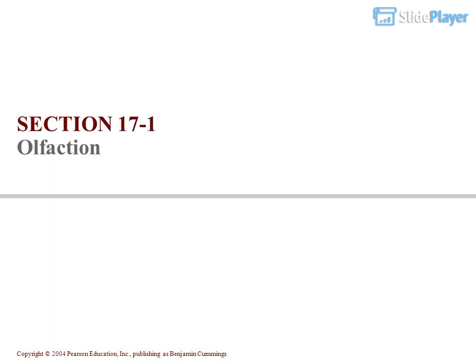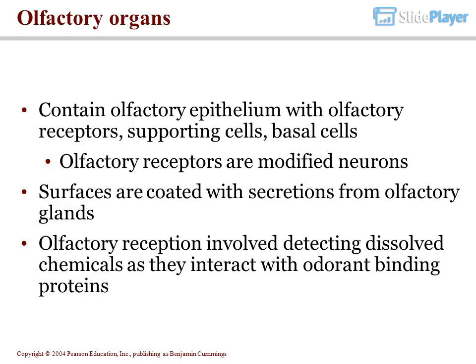Section 17-1 Olfaction. Olfactory organs contain olfactory epithelium with olfactory receptors, supporting cells, and basal cells. Olfactory receptors are modified neurons. Surfaces are coated with secretions from olfactory glands. Olfactory reception involves detecting dissolved chemicals as they interact with odorant-binding proteins.